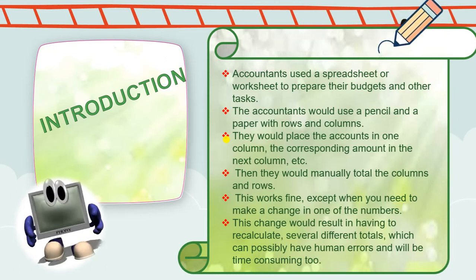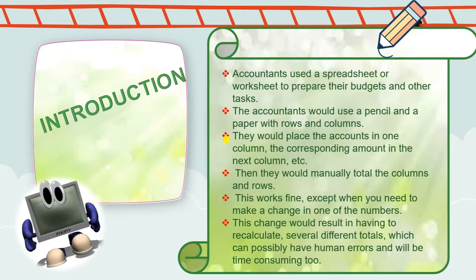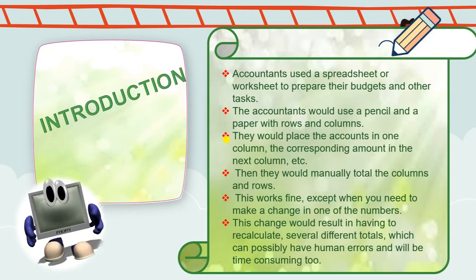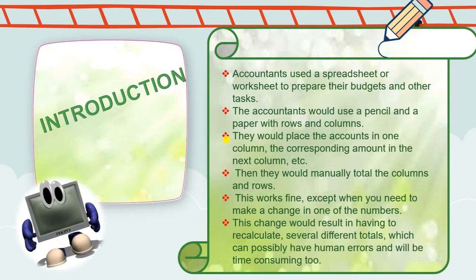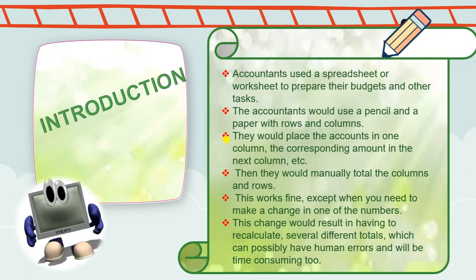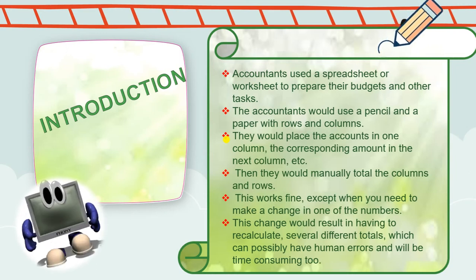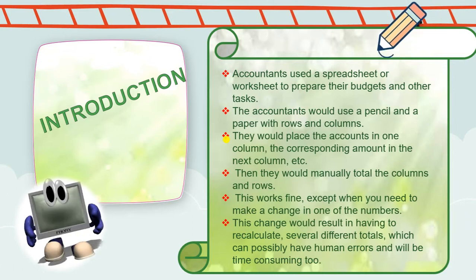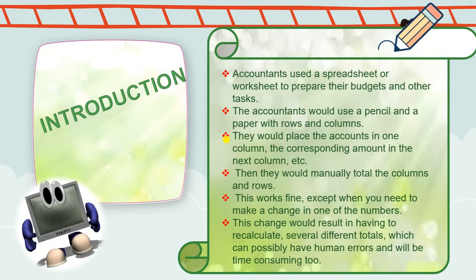If any value is changed in a cell, meaning in the row or a column, the whole calculation needs to be changed, and it is a very time consuming process. So the accountant has to do the sum or the calculations of the rows and the columns again. So it is very difficult to maintain the budget or any other task.